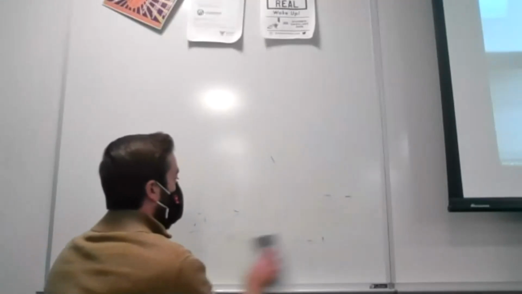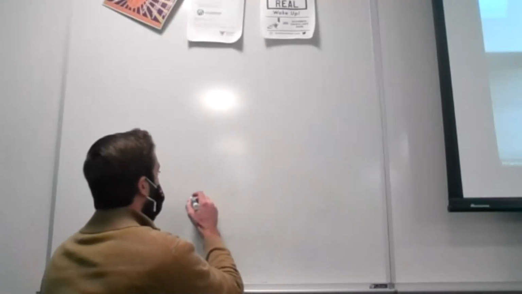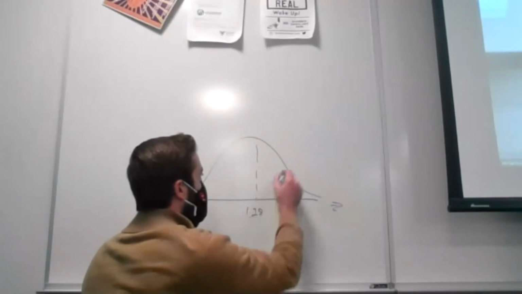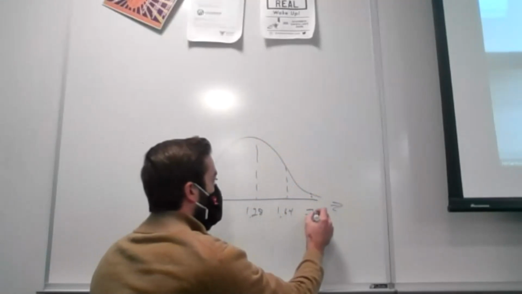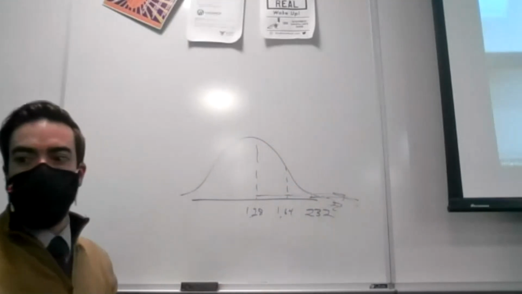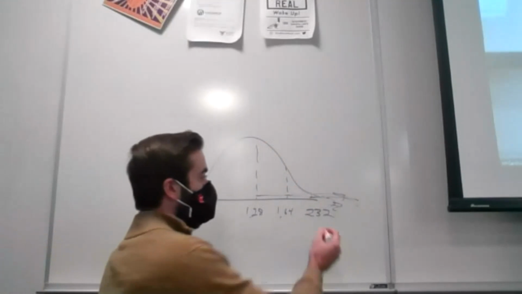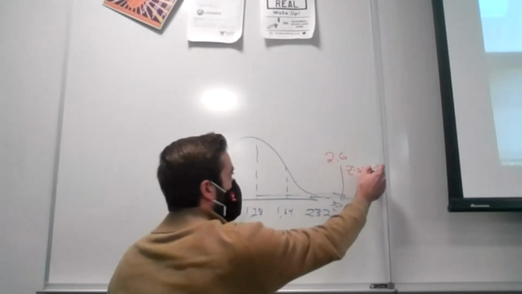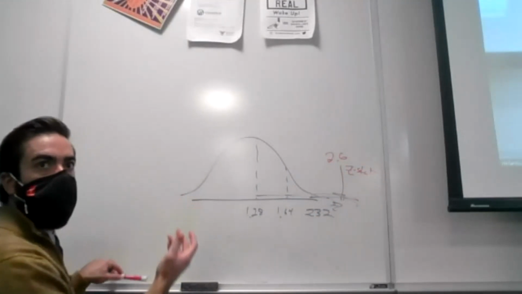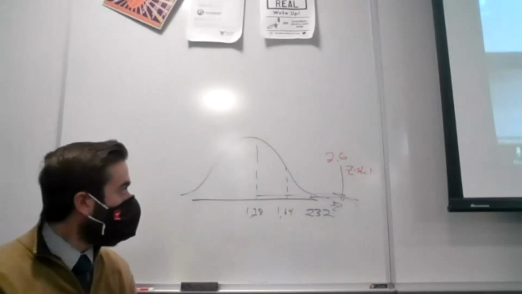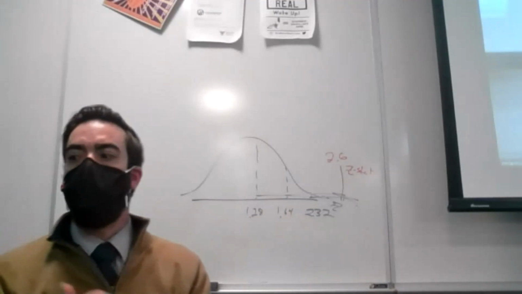If I think about it visually, and I found those critical values and wanted to make a rejection decision, with 1.28, 1.64, 2.32, my rejection regions are anything to the right for this right-tailed test. My test statistic was 2.6 something, so it's going to be out here. It's in every single rejection region, which is what we said with the p-value. It's the same. We can reject at every single level. So no matter which way you want to use, you'll come up with the same rejection decisions.